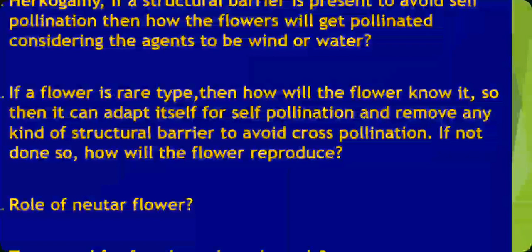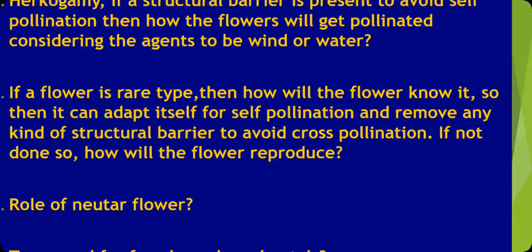It is called rare because there are different factors which make the plant a rare species. Maybe their geographical condition, maybe their environmental condition, or maybe there is a lack of dispersal agents like wind or insects. Or maybe they have a hercogamy-like structure.